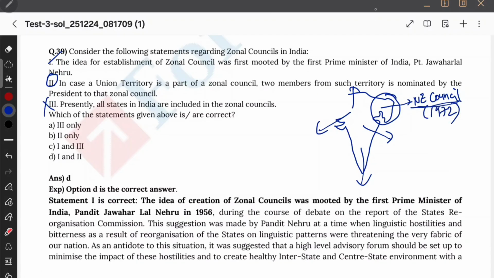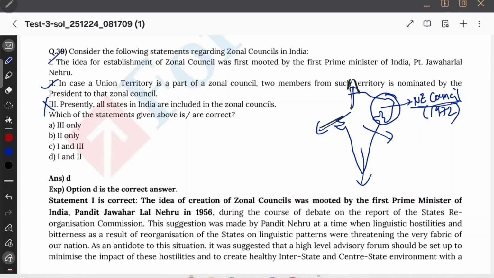The third option would be wrong, and the second one is a factual one. Even if I don't know the second one, let me eliminate 3 and I'm coming to B and D. I know the first is correct, therefore the option will be D. Okay, the second is factual, that is also correct. In case a union territory is part of a zonal council, 2 members of such territory are nominated by the President to the zonal council. Okay, you need to remember this fact. और ये नॉर्थ साउथ ईस्ट वेस्ट जोनल काउंसिल जो मैंने बताया, इसका कॉमन चेयरमैन तो होम मिनिस्टर होगा, and then they are going to have chief ministers on rotation basis, and then what next?